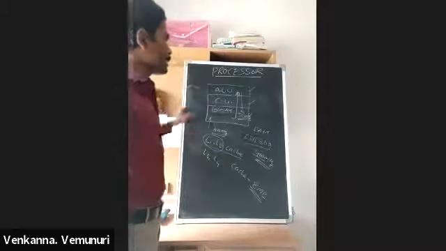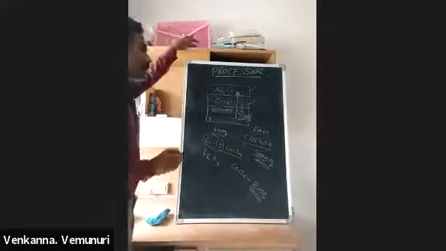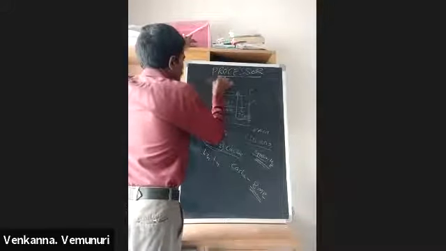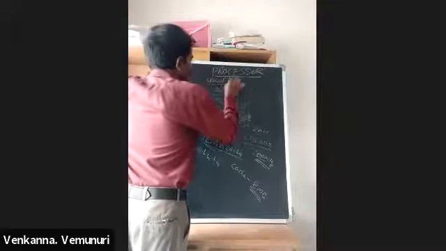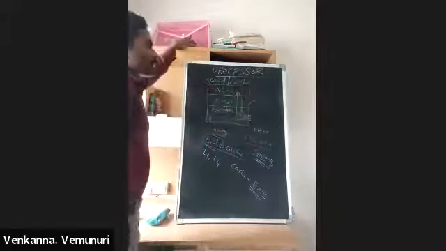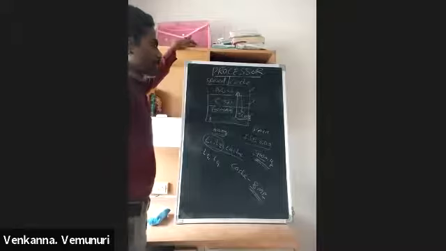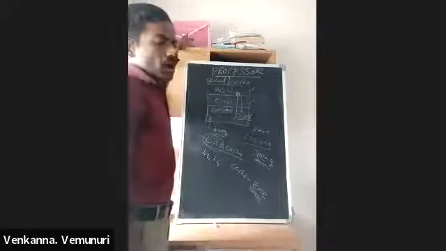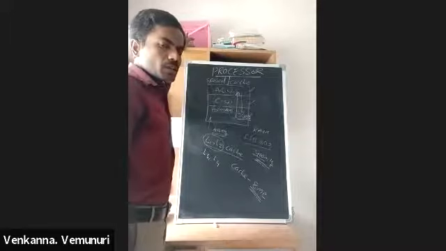So when we are purchasing a processor, first you check the processor speed. Second, cache. These two are the more important. And sometimes you check whether the processor is unlocked or locked.